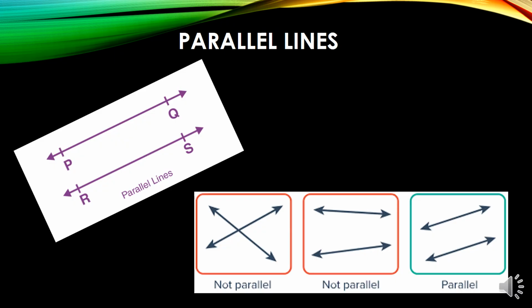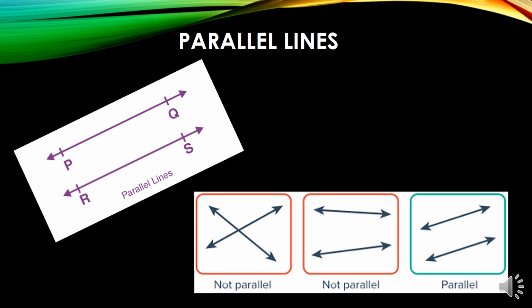Parallel lines. In front of you, you can see at the left picture, these are two parallel lines, PQ and RS. As you can see, both lines are not merging and not diverging, and they are at the same distance apart. As compared to this, in the downward picture, the first picture where two lines are crossing each other, they are not parallel. Second, you can see the middle picture of not parallel lines.